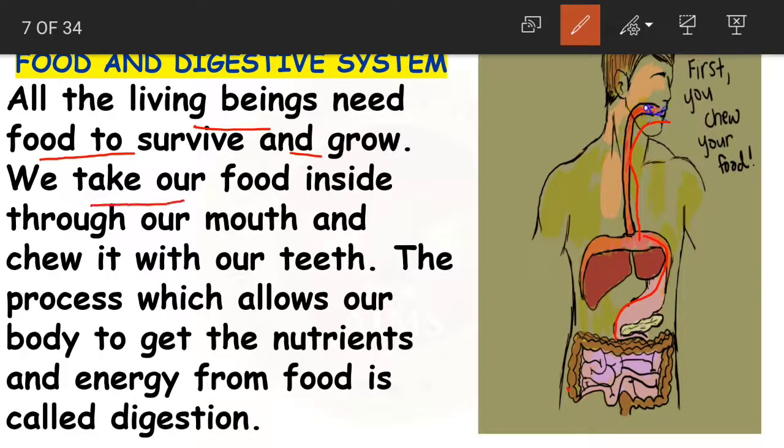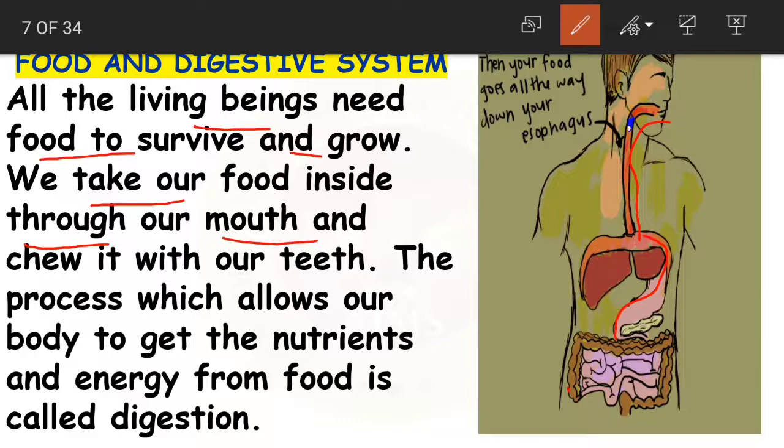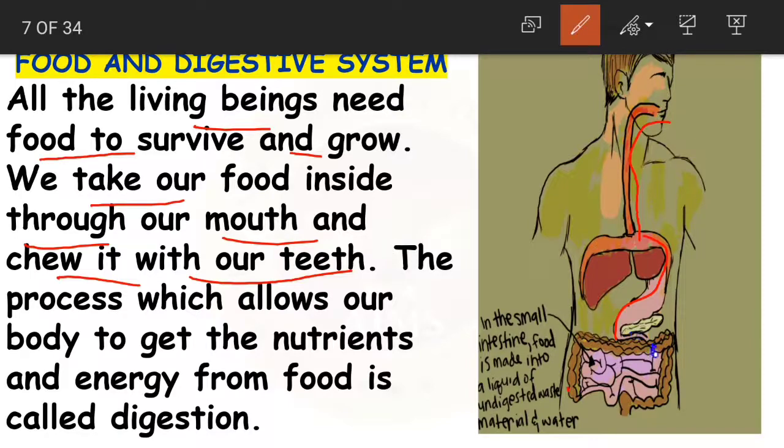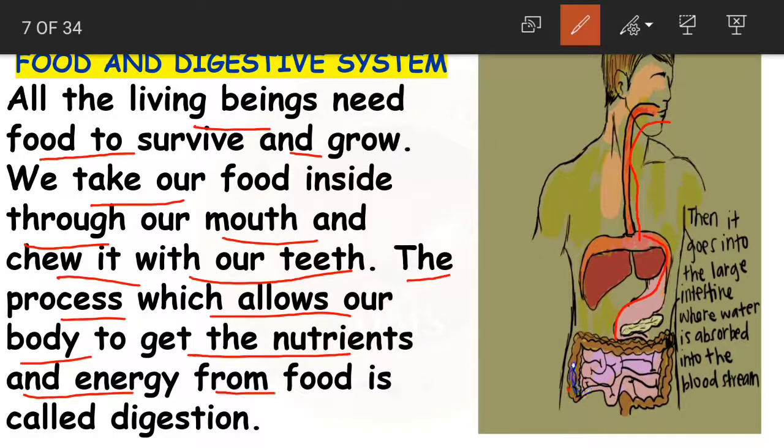And we take our food inside through our mouth and chew it with our teeth. So how do we take food? Through our mouth. And how do we chew it? With our teeth. Okay. And the process which allows our body to get the nutrients and energy from food is called digestion. So what is digestion, children?